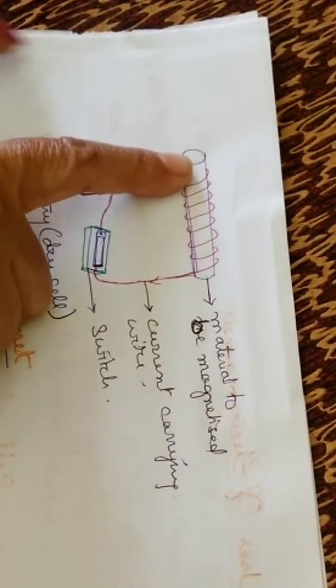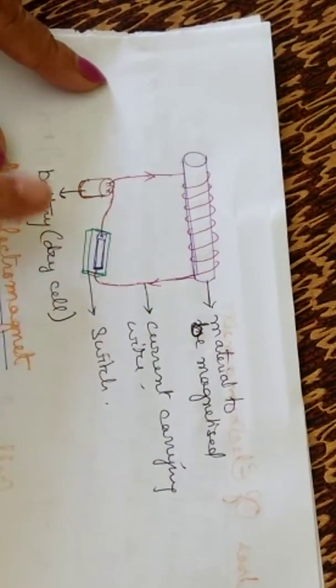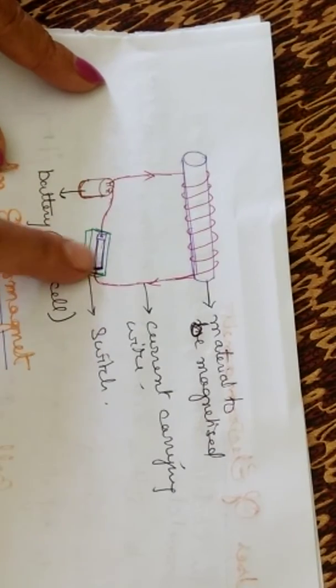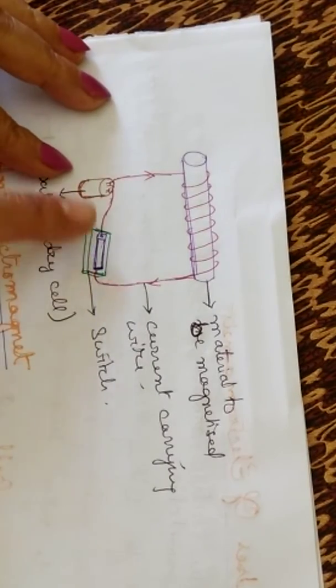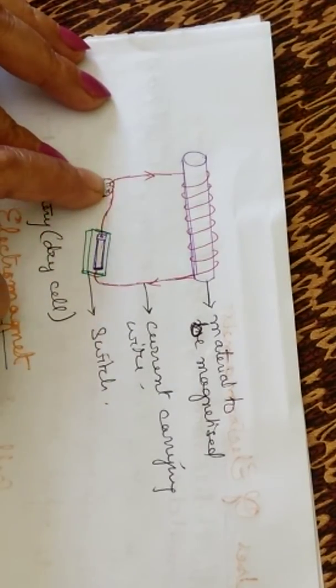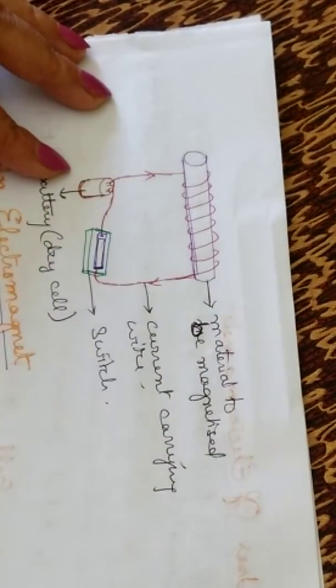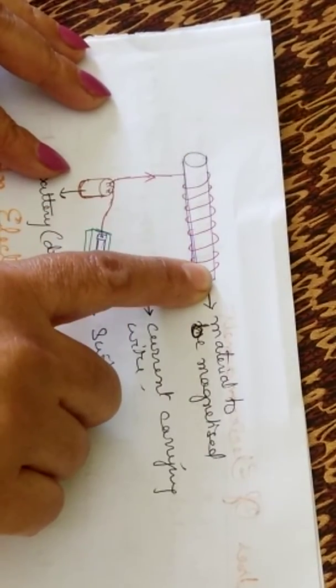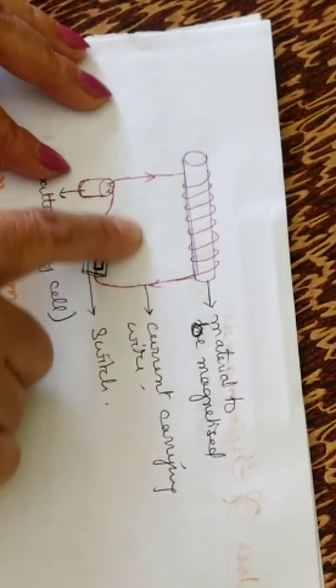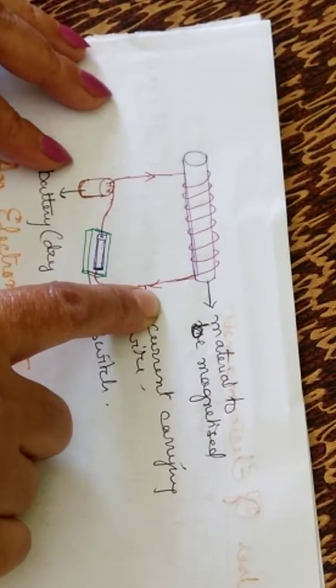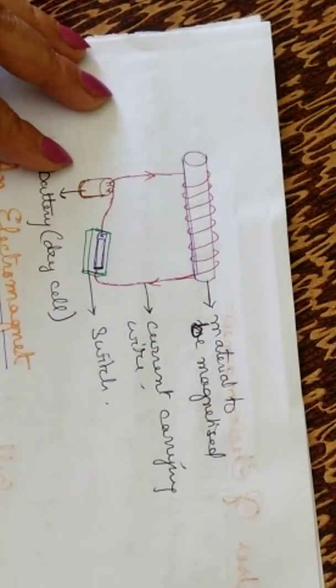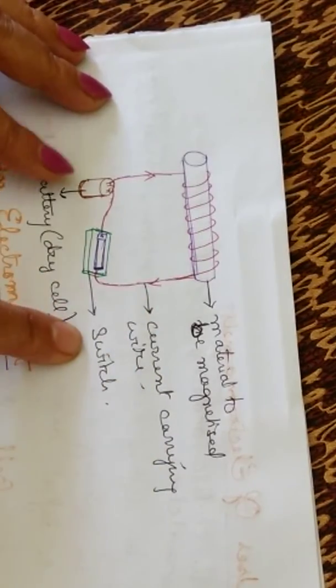Now say this is an electromagnet, and how it is formed. This is the picture which represents it. This is the soft iron core which has to be magnetized, this is the battery, this is the cell, this is the switch. If we switch on the electric current, the current flows, and the coils wound around the soft iron core will change into a magnet, and the vicinity area will change into a magnetic field. This is the current carrying wire, this is the switch.